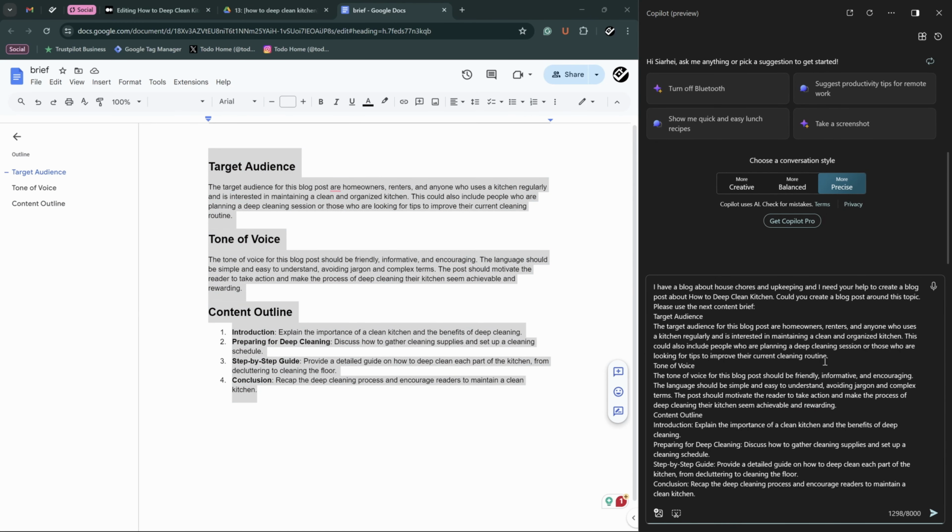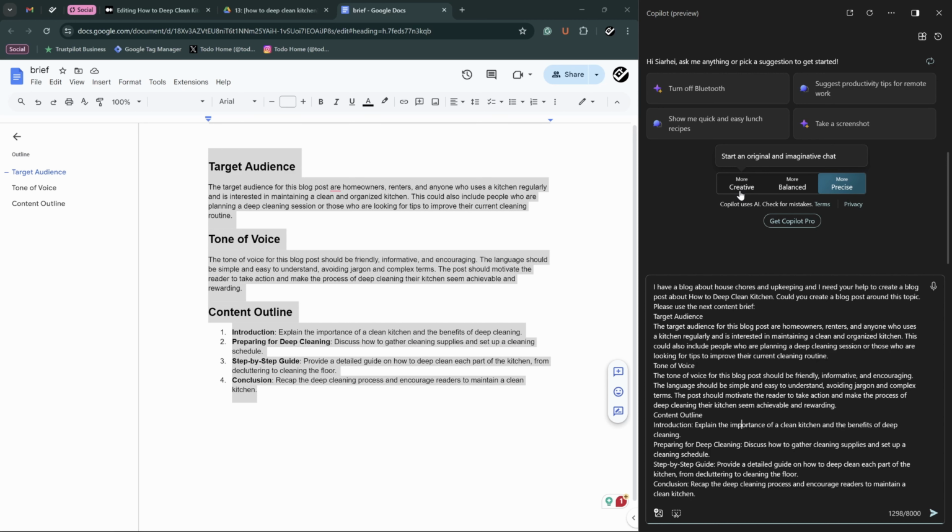For the conversation style, I prefer to choose precise for my blog posts. The reason is balanced mode sometimes behaves unpredictably. Creative isn't something I want to use because it is too creative. Sometimes it lies to you and you don't see it right away. You can spot a lie when it is too late. When most of the job was done, you can spot a lie in your article that is huge. You need to throw everything away and start from scratch.